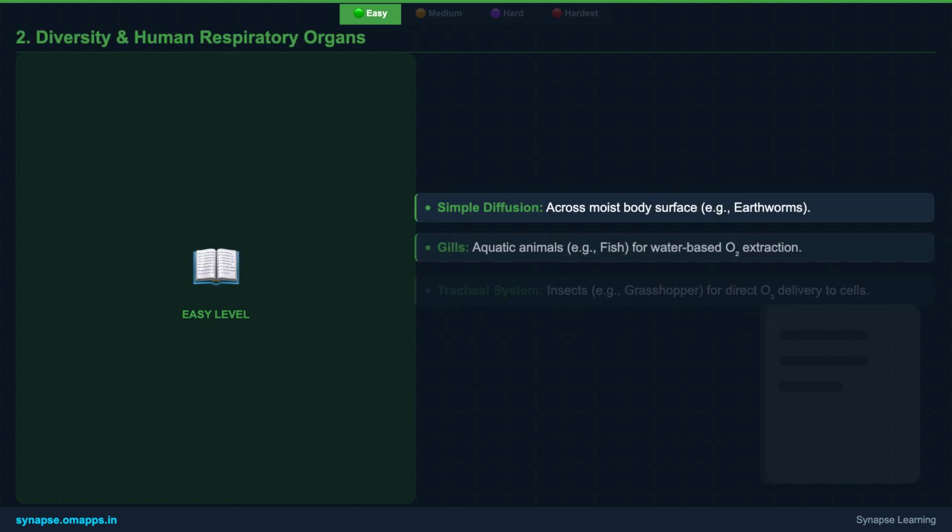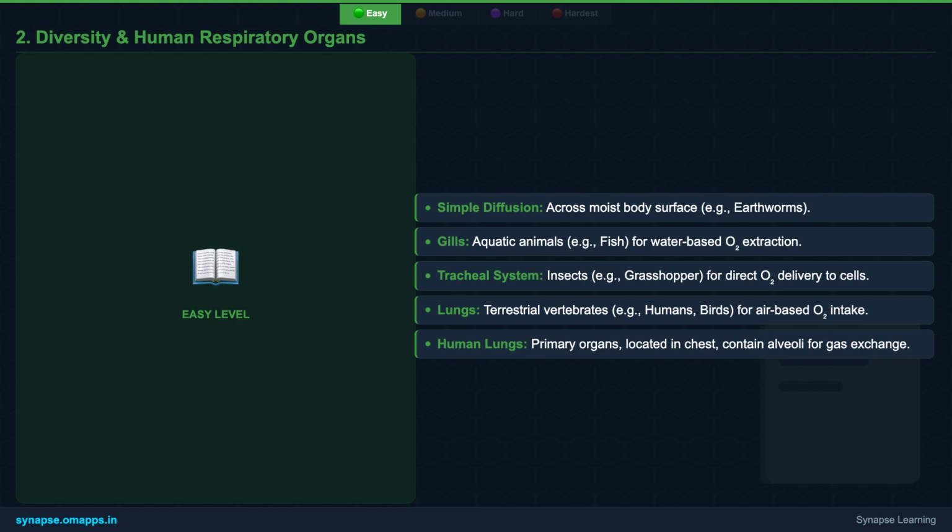The diversity of life on Earth means a diversity of respiratory organs. Simple organisms like amoeba or earthworms can breathe directly through their moist skin. Insects, with their unique needs, use a system of tubes called trachea. Aquatic animals, like fish, rely on specialized structures called gills to extract oxygen from water. And for us, along with birds, reptiles, and many other land animals, the primary respiratory organs are the lungs. In humans, the lungs are two spongy, elastic organs located in your chest cavity, working tirelessly to keep you breathing.